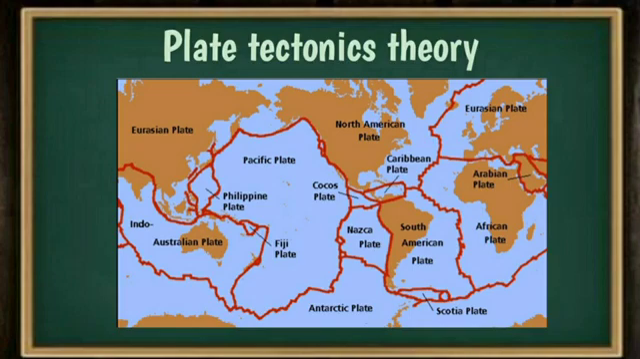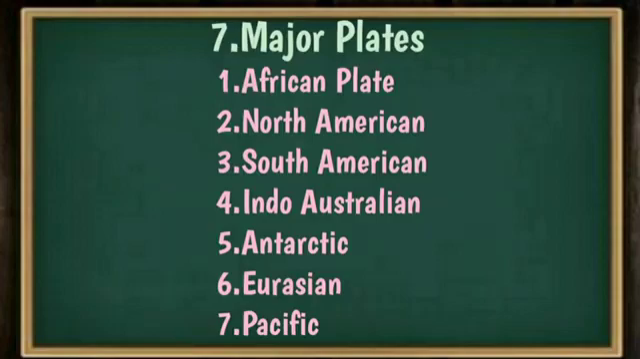So, there are 7 major plates, and on these plates we have the continents and oceans. The 7 major plates are: the African plate, North American plate, South American plate, Indo-Australian plate, Antarctic plate, Eurasian plate, and Pacific plate. Okay, among all these major plates, we have some minor plates also. For example, Nazca and Arabian plates. These are the minor plates.